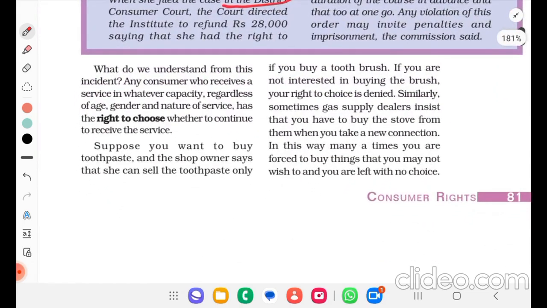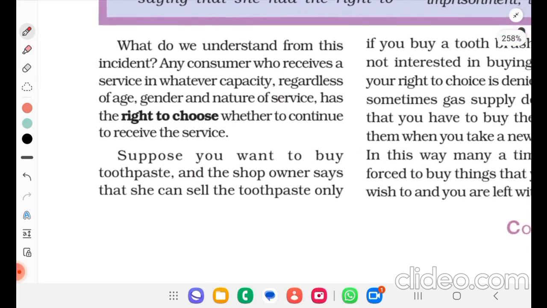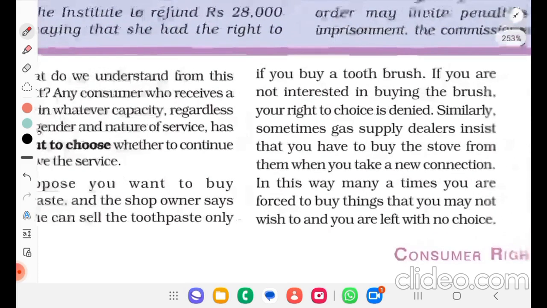What do we understand from this incident? Any consumer who receives a service in whatever capacity, regardless of age, gender and nature of service, has the right to choose whether to continue to receive the service. Suppose you want to buy toothpaste and the shop owner says that she can sell the toothpaste only if you buy a toothbrush.